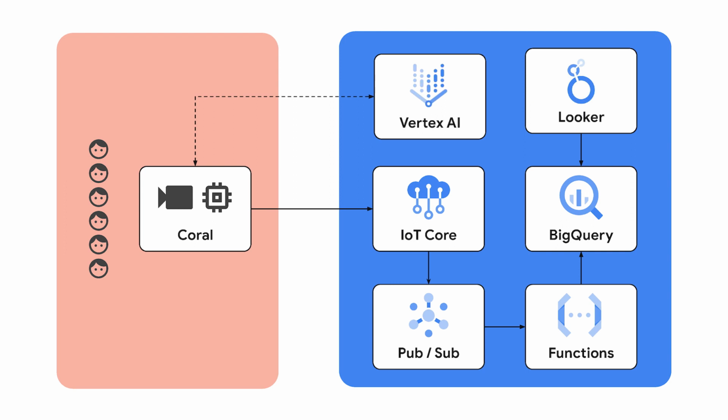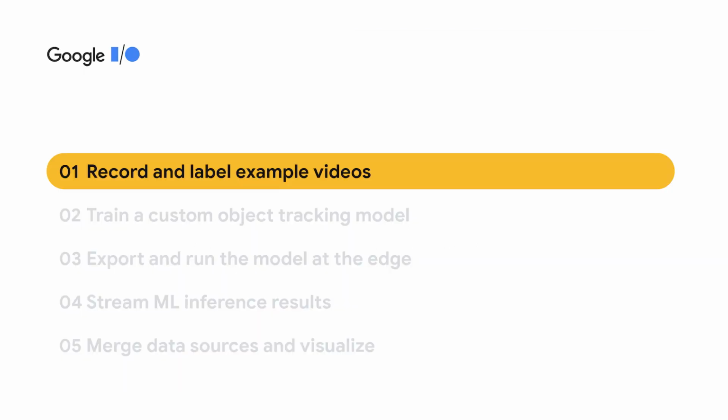IoT Core will pass the data to Cloud Pub/Sub, which is our message queue, and then those payloads can trigger Cloud Functions, which can write the data in streaming mode to BigQuery, the data warehouse. And then finally, we can visualize the results using Looker. Okay, let's build this step by step.